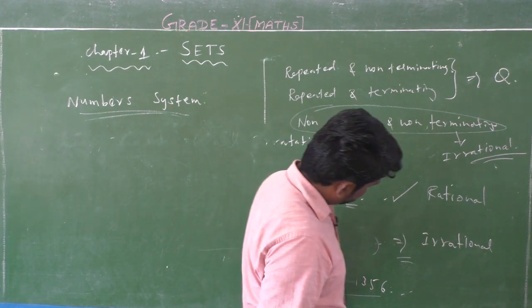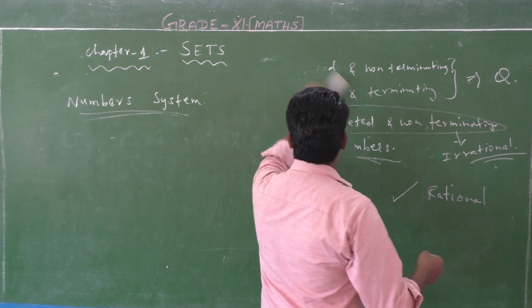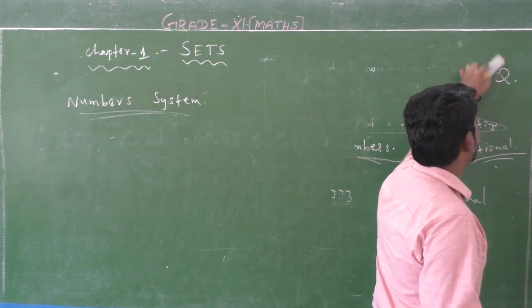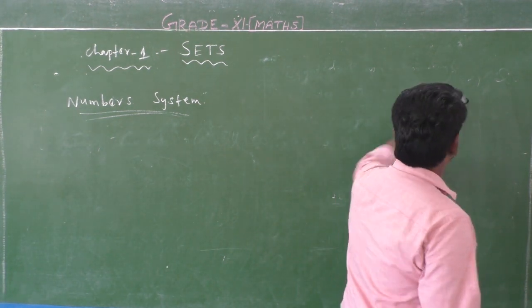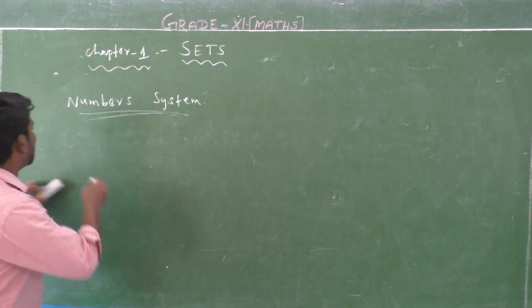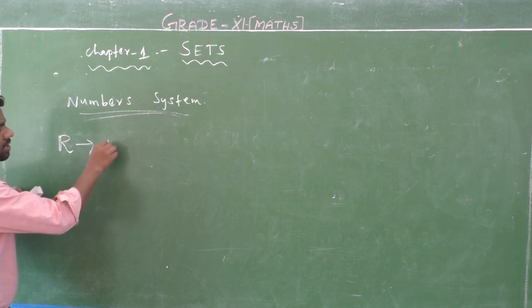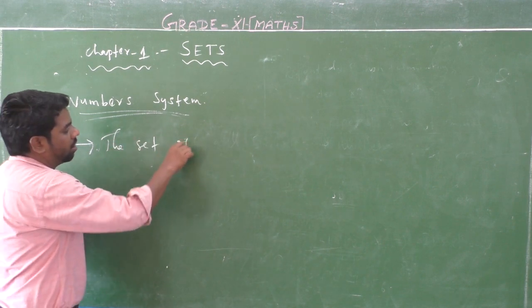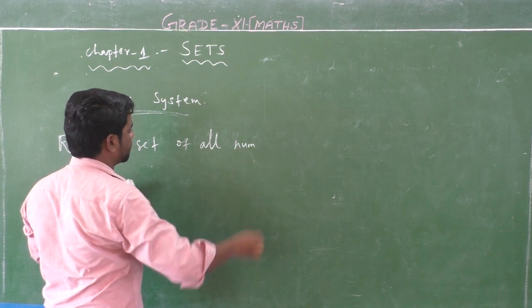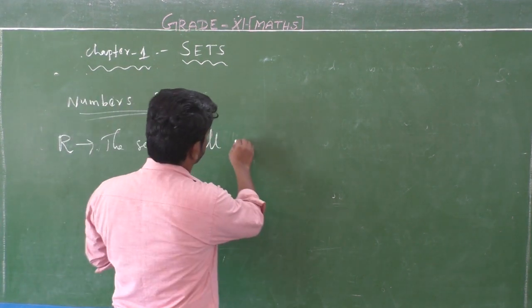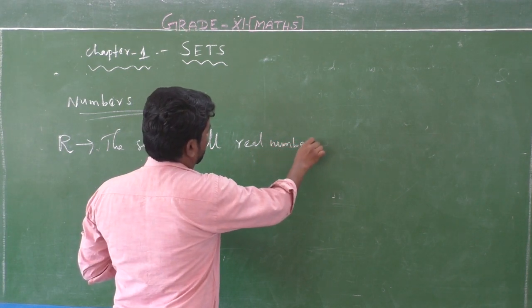Next, real numbers. You know the real numbers; real number is the first unit in grade 10. Real numbers are denoted by capital R. Capital R is the set of all real numbers.